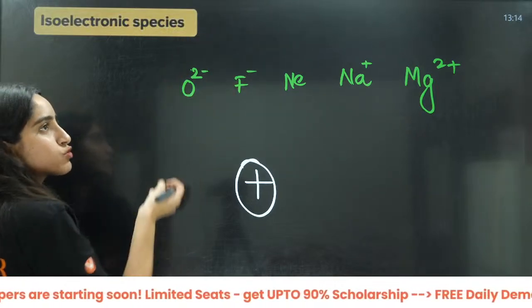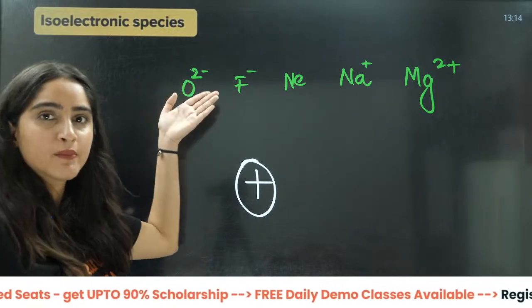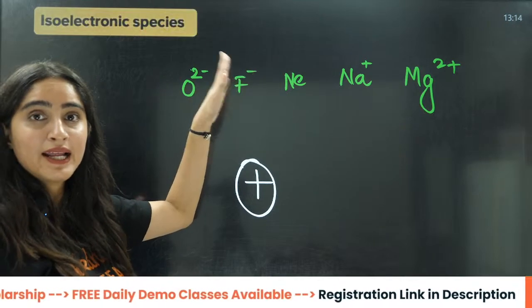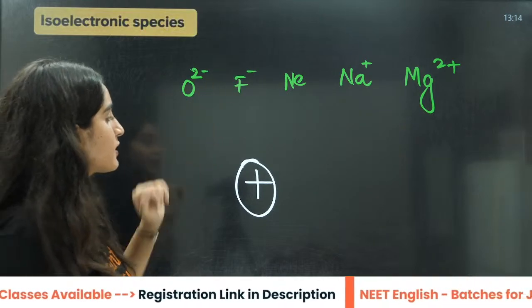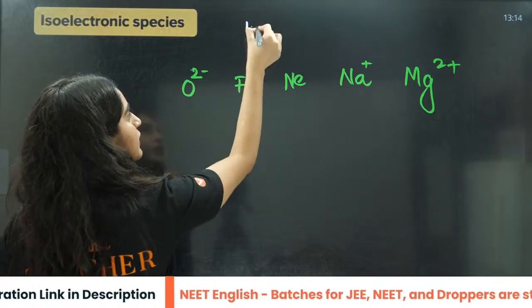You are adding 2 electrons here. Proton is going to be same. The number of protons is the same. The electrons are 10 here. Here the electrons are 10. Here proton is changing basically. The electrons are 10 only.